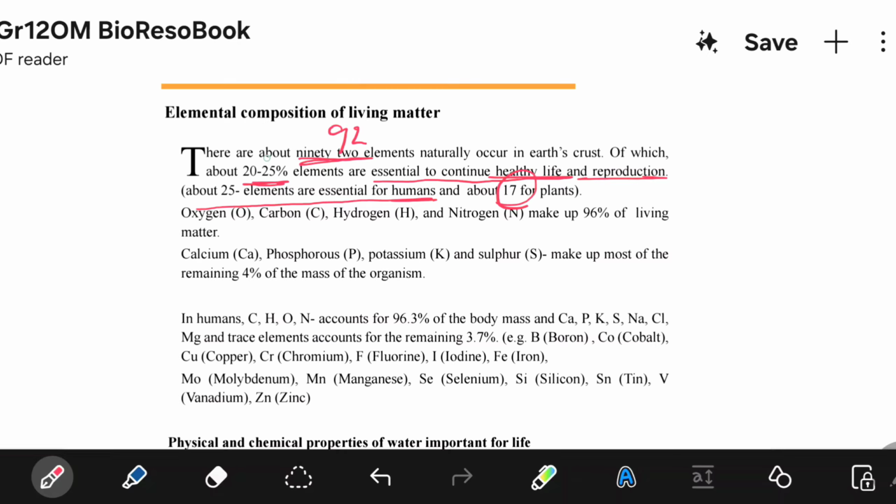So within this 20 to 25% of elements which are essential to continue a healthy life and reproduction, about 25 are for humans and 17 are for plants, right? 25 for humans and 17 for plants.